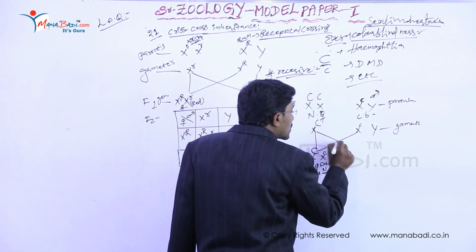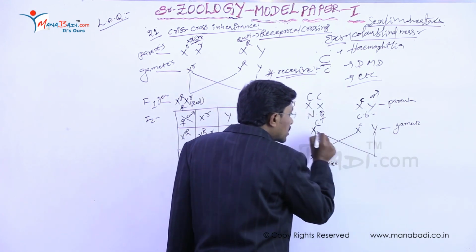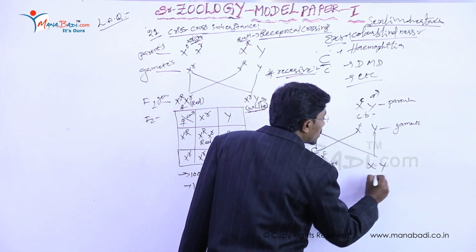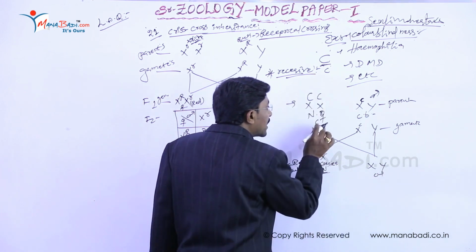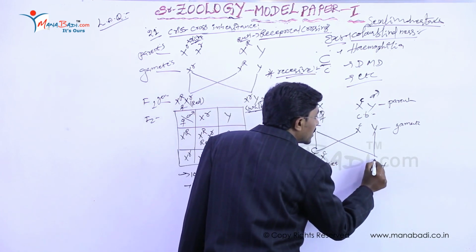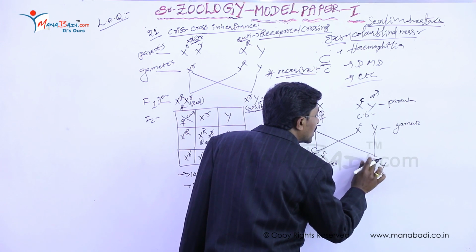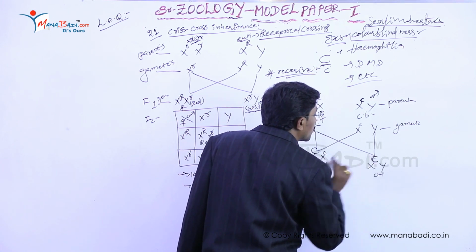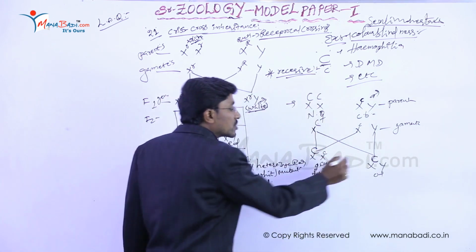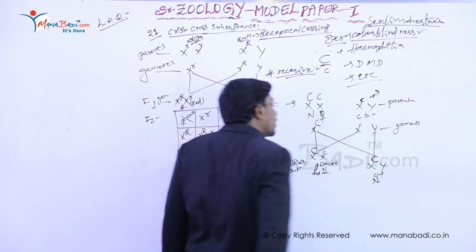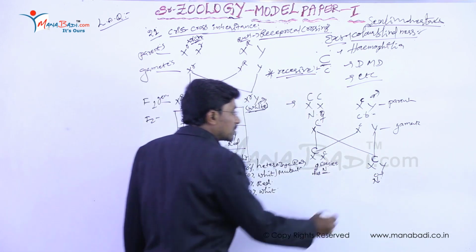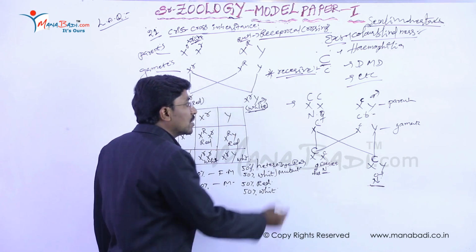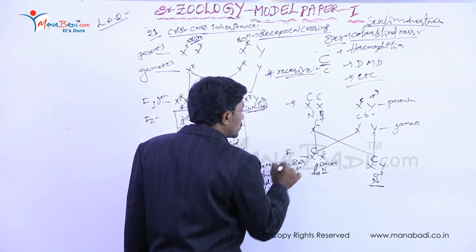And if this sperm is fertilized to this ovum, the determination is male. And the character is the capital, meaning no color blindness gene from the female, so a normal male. So it is the F1 generation.